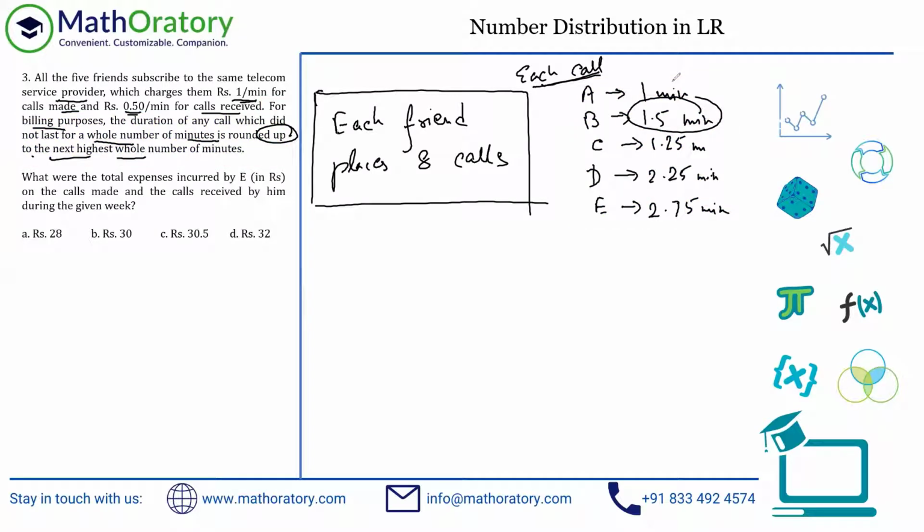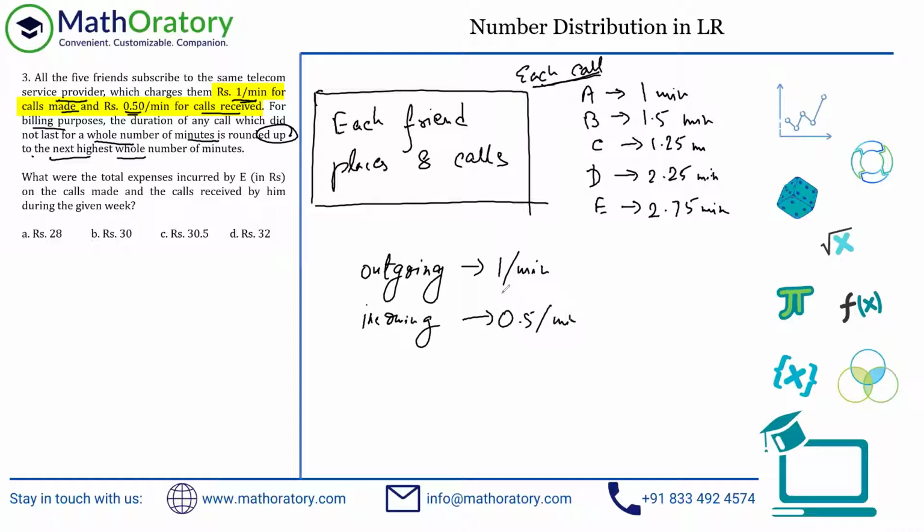So that is what we are looking for, right? And the charges are something like this. So each incoming will be charged at 1 per minute, and each outgoing, sorry, I just did it the other way around, right? 1 per minute for calls made. Okay, sorry, my bad. So this is the outgoing part. Let me correct that once. Yeah, so this is the outgoing ones, charged at 1 per minute. So calls made basically. And the incoming ones are charged at 0.5 per minute. You don't have to write this in the rough work. I'm just writing this for your reference. You can refer to the premise itself. But anyhow, let's look at the question now.